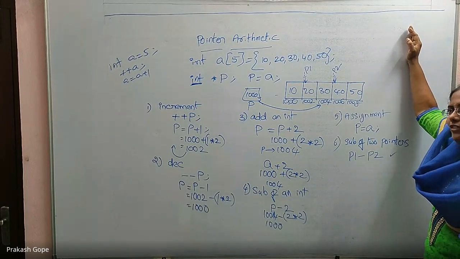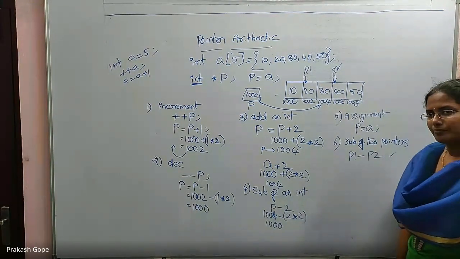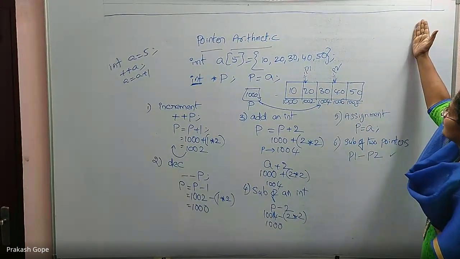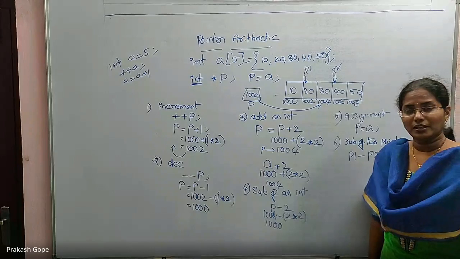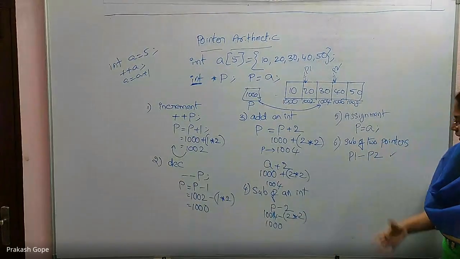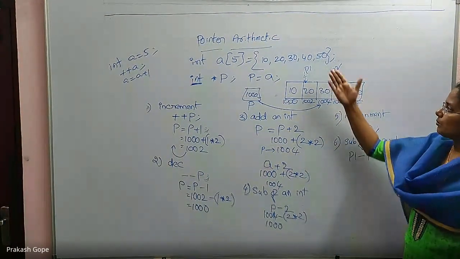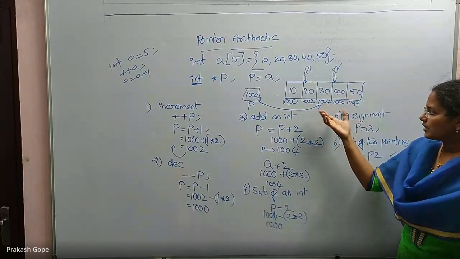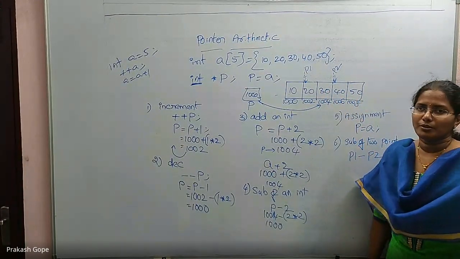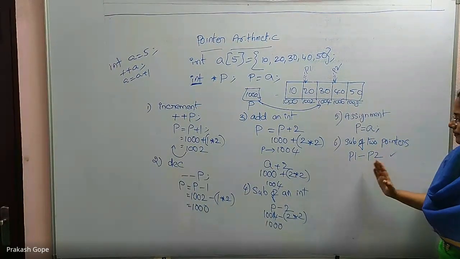Is it a meaningful answer for my program? If P1 is here and P2 is here, what should I do? Know how many elements are there between those two. It will give a meaningful answer only when both the pointers are pointing to one single array. Yes, there is a meaning to know how many elements are present between those two pointers.